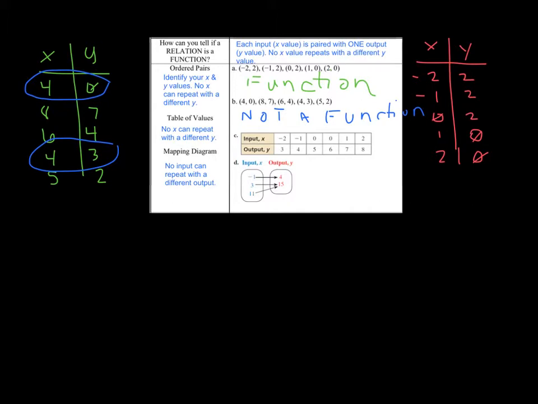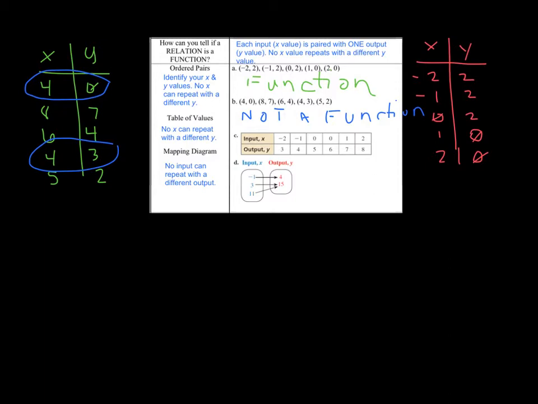For letter B, the first thing I did is make a little table, a T-chart, to help me organize my work. When I listed all my x's paired with the y's, I noticed that 4 was paired with 0, and then 4 is paired with 3. Since I had an x value that repeated with two different y values, this is not a function.